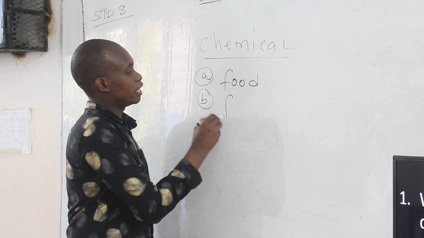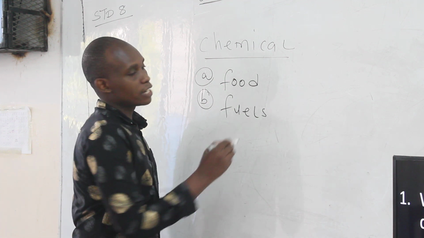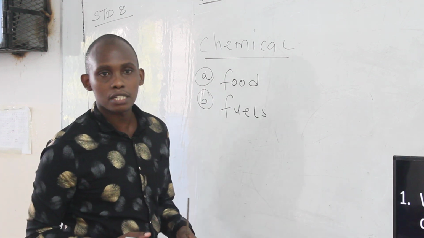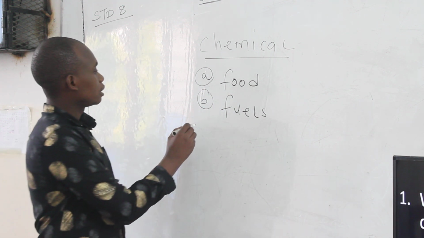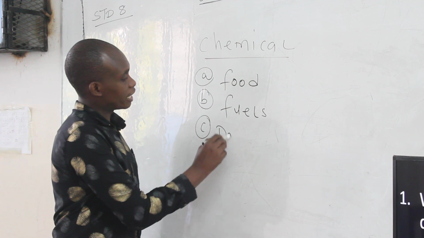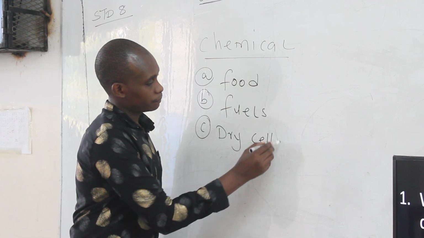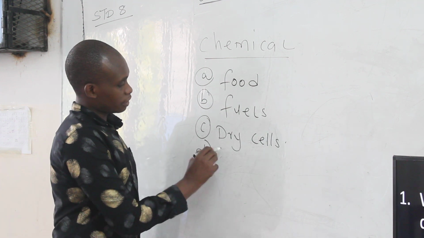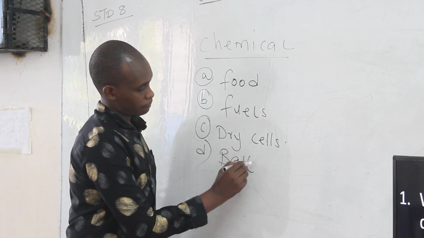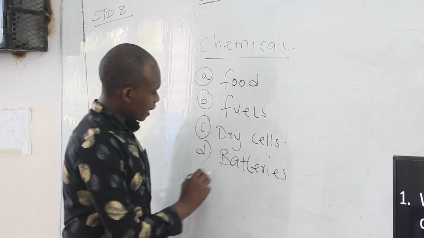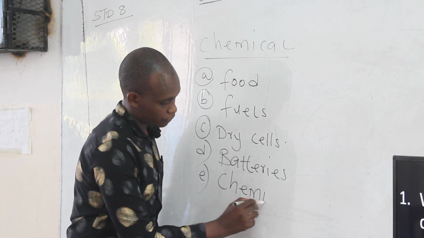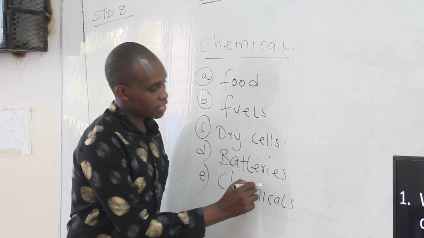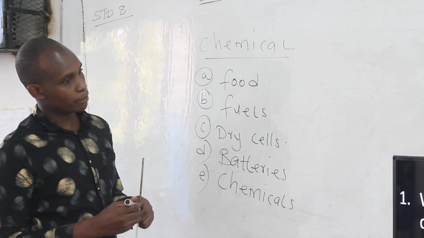We also have fuels, and we have just said the examples of the fuels, things like paraffin, petrol, all those ones are fuels. We also have dry cells. We have batteries, and the last one is chemicals themselves. So these are the substances which contain chemical energy.